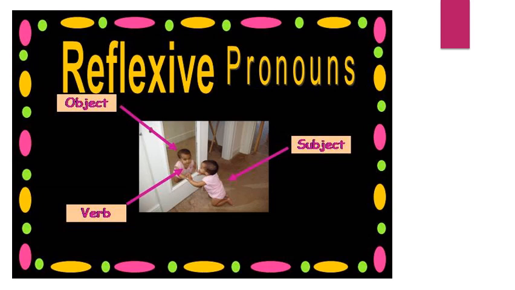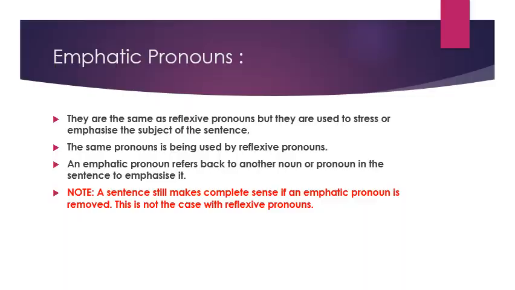See the example here. A child here and he sees his reflection, object, verb and subject you can see. So this will make you very clear. Next comes emphatic pronoun. What is the key word here? Emphasize. What is the meaning of emphasize? To give stress. To give stress to something. So that will be called emphatic pronoun, that word used in place of that.